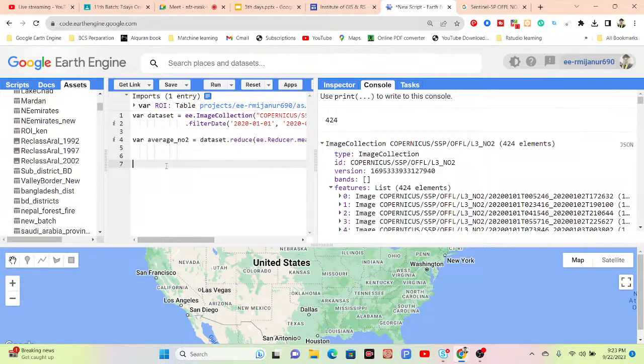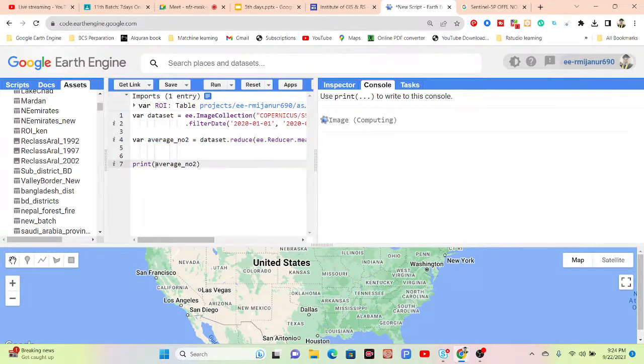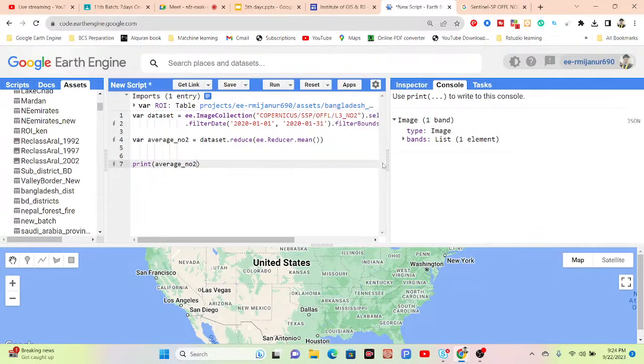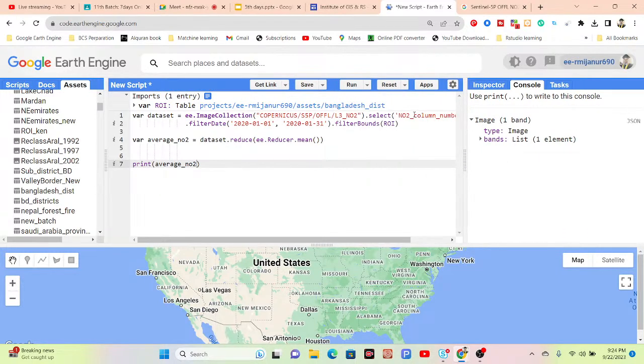You can simply print that. This time, it creates only one image. I simply copy and print that, and it creates a single image. This single image has a single band, because I used only the specific band. This is my nitrogen dioxide column number density, my specific band. This single image contains only that specific band.